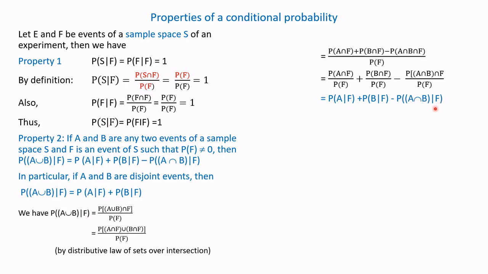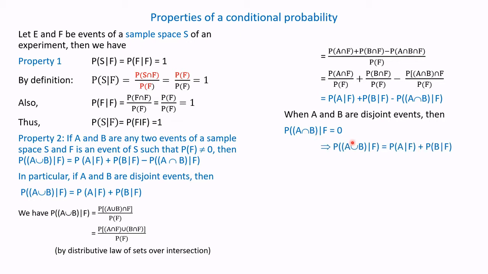Here F is the given event which has already occurred. When A and B are disjoint events, we can rewrite it as conditional probability of A intersection B upon F equals 0.